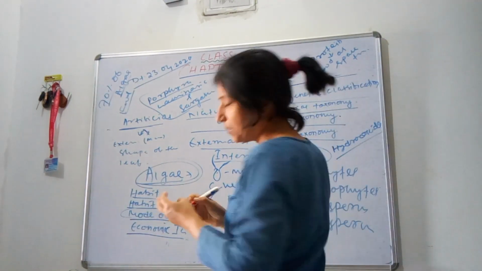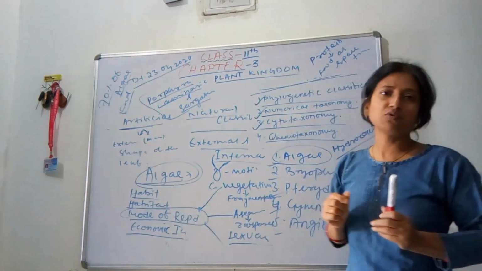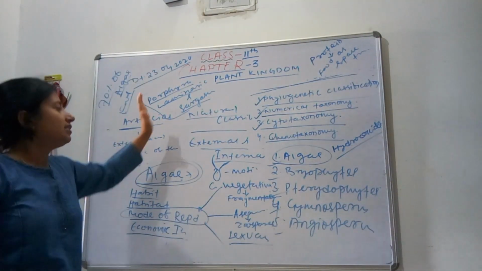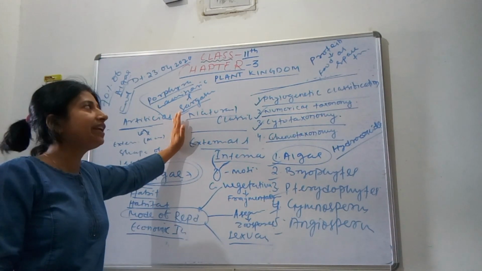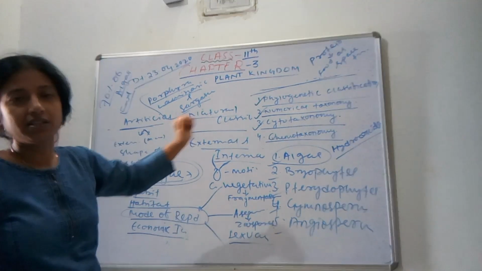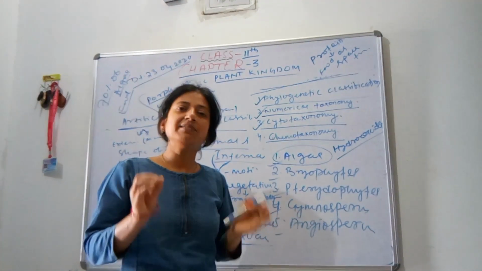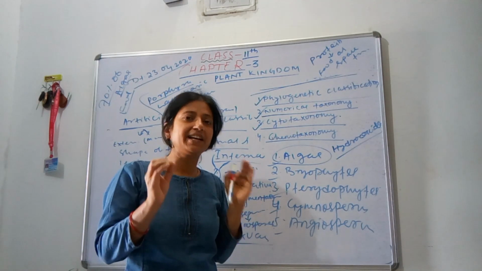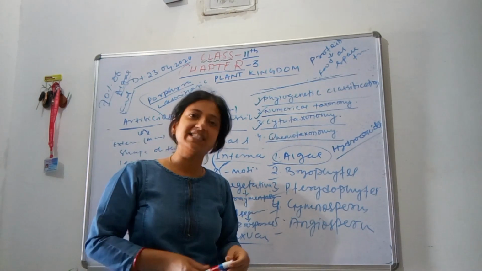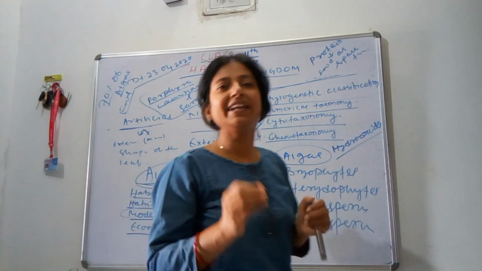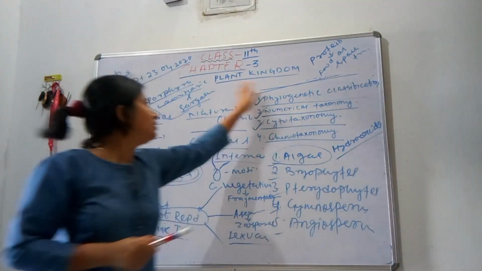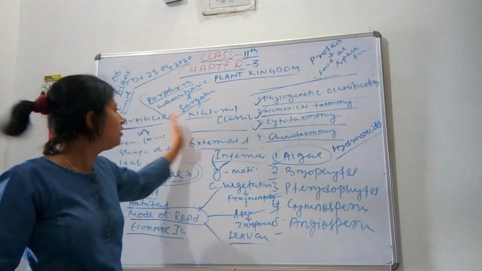As we know, space travelers take tablets to control their need of food. So here some species of algae which contain protein are used by them. Next, agar is obtained from Gelidium and Gracilaria, which help in the making of jellies and ice creams. And some species of algae are also used for biotechnological studies. So this is all about your introduction to algae.